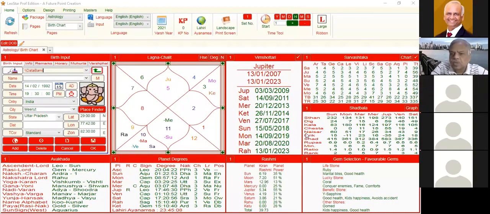Here you see, Sthanbal is the positional strength, Digbal is the directional strength, Kalbal is the temporal strength, Chestabal is the motional strength, Naisargik is the natural or permanent strength, and Drigbal is the aspect strength. So we have calculated these for each planet, we total them up, and we get the Shadbal in Shashtiamsha.